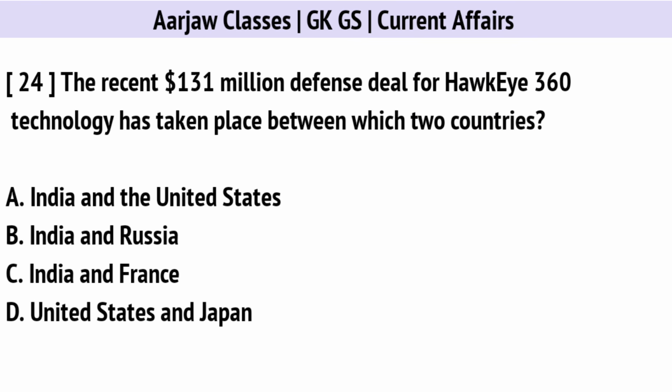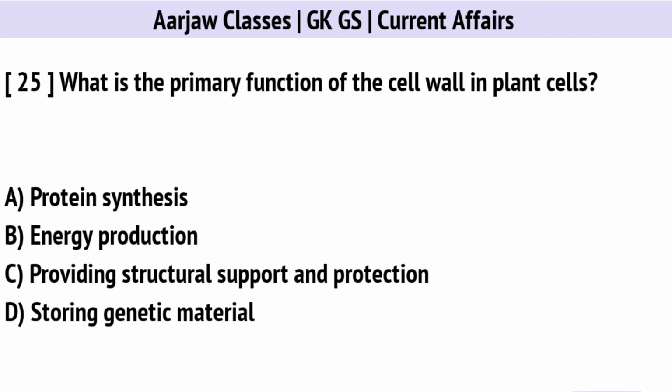The recent $131 million defense deal for Hawkeye 360 technology has taken place between which two countries? Correct option is A. India and the United States. What is the primary function of the cell wall in plant cells? Correct option is C. Providing structural support and protection.